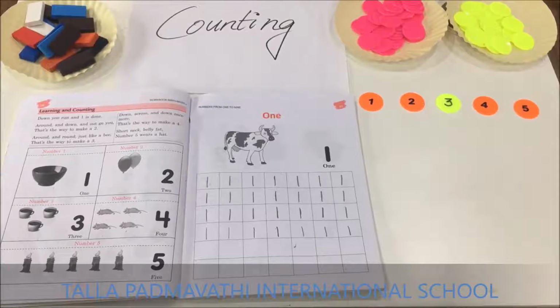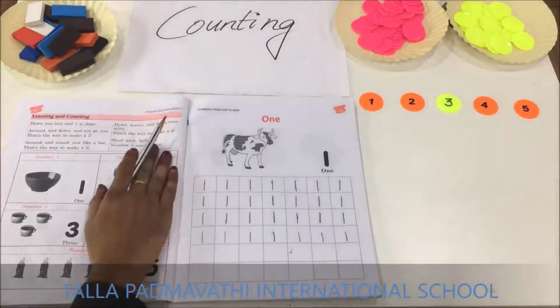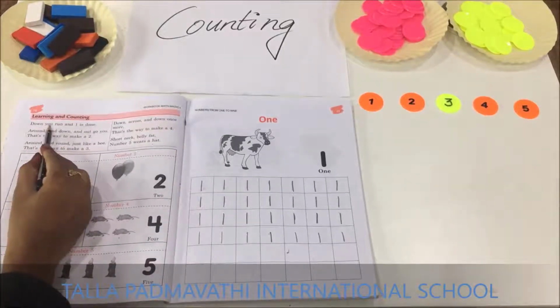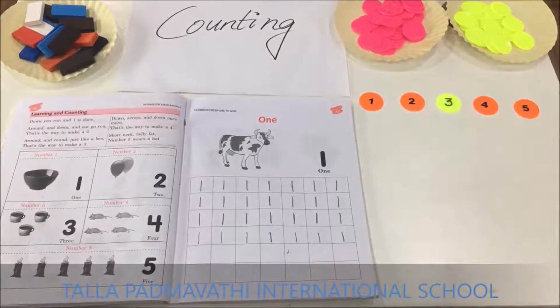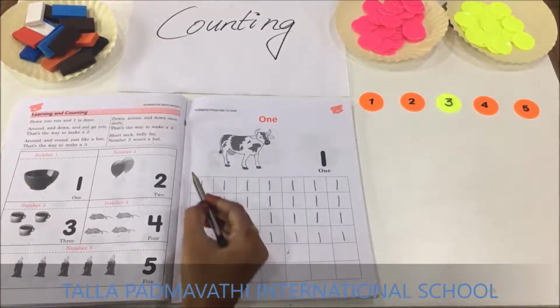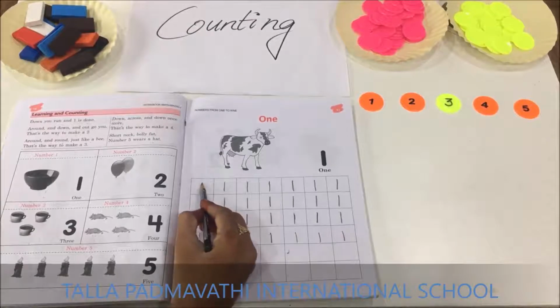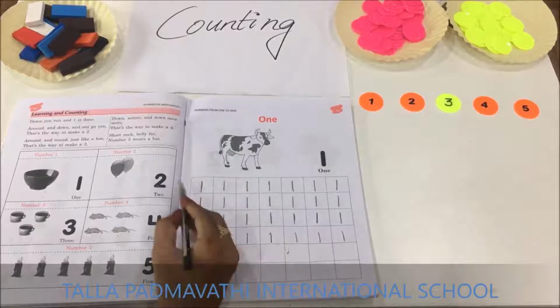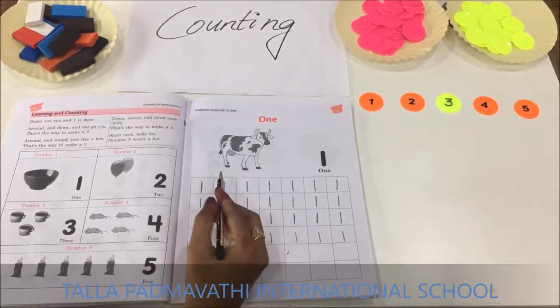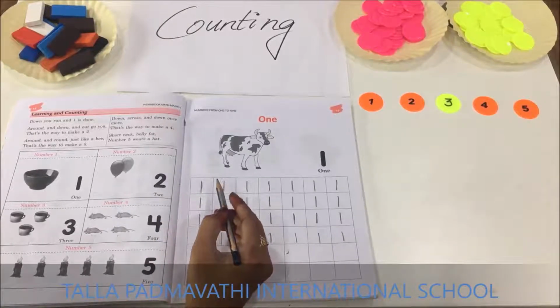It will be very easy for you if you will be practicing it along with me. So children, please have a pencil and a paper along with you. Down you run and 1 is done. So how we are going to write 1? First of all, we are going to trace the dotted lines which I have already done. Okay, first we are going to trace them and then we are going to write in this plain space.